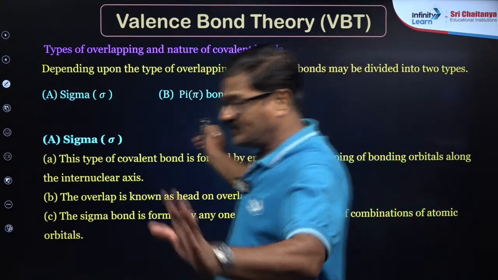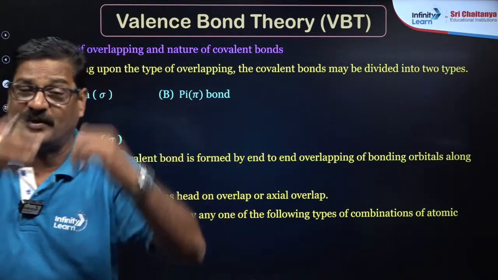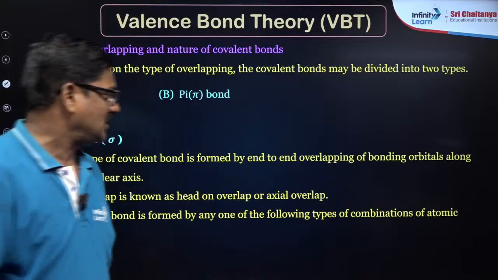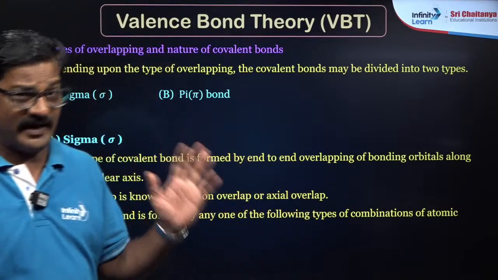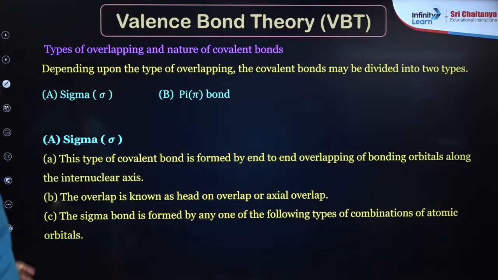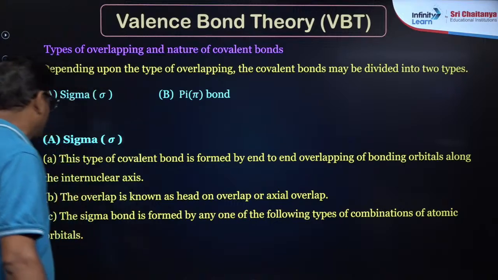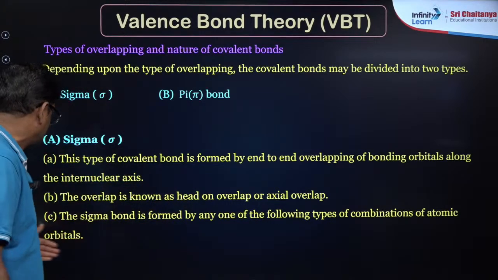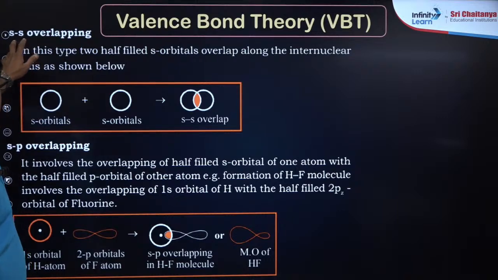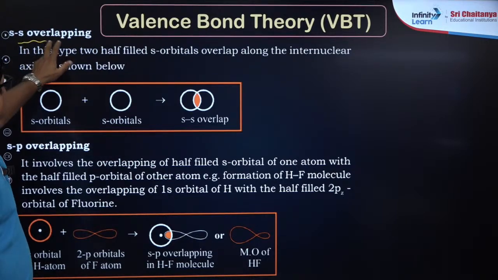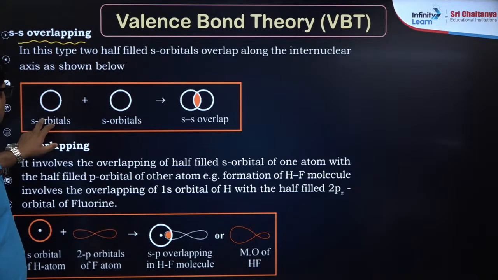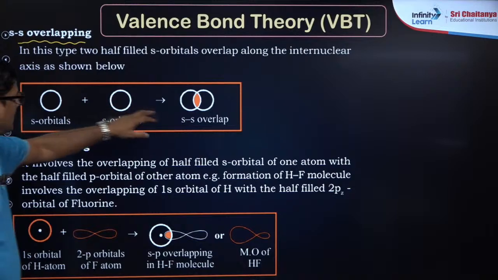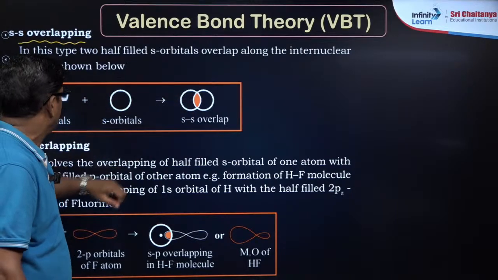Sigma bond, ये sigma bond axial overlapping का है, and this overlapping is directional. And head-on overlapping, sigma bond is formed by any one of the following types of combinations. S orbital का बीच में overlapping होगा. ये s orbital और एक s orbital के बीच में overlapping चल रहे हैं.